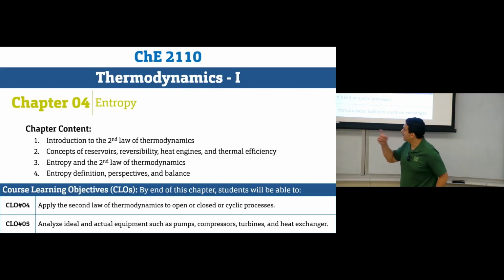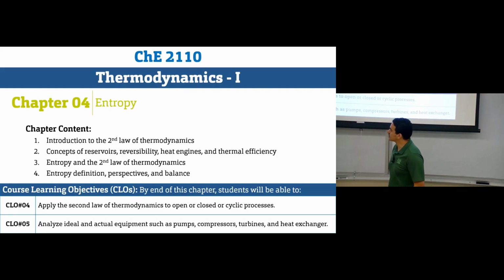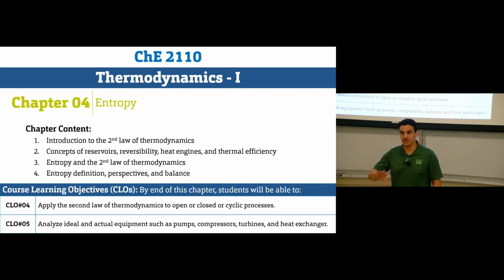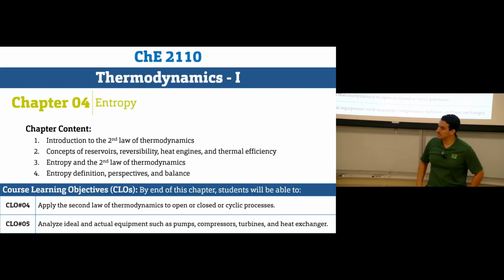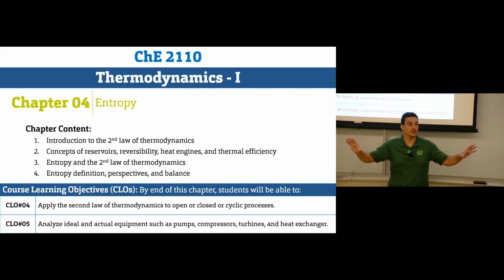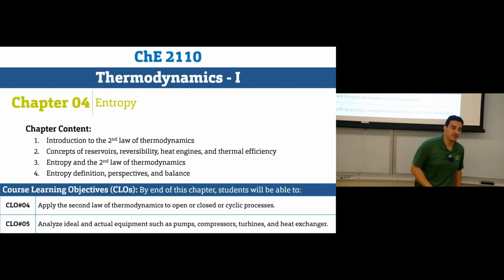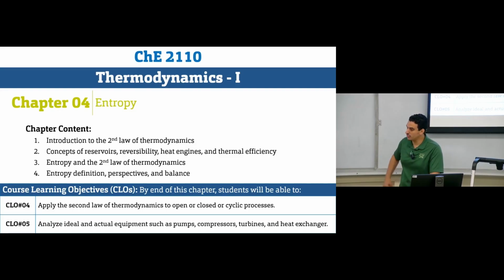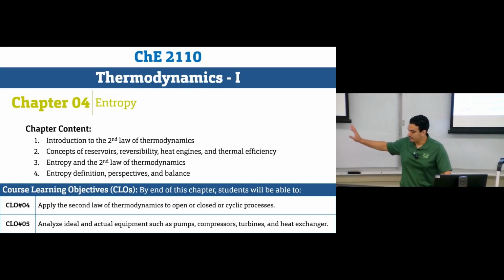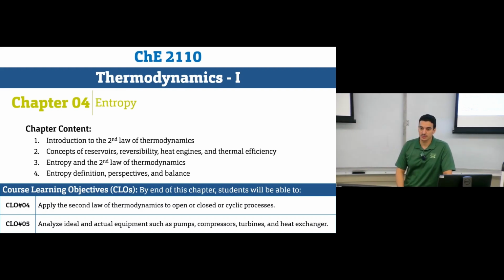Then we mentioned some perspectives on entropy, how entropy is related to spontaneous processes, and how entropy is related to work loss. And the last thing, we explained the mathematical equation for the entropy balance, and we started having some examples on this. Today we have the last thing that we need to continue. This is related to entropy calculation. So we explained the entropy balance equation. We had 2 examples in the previous lecture to see how we can calculate entropy.